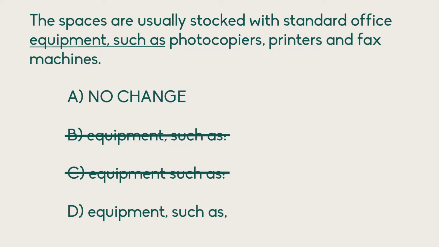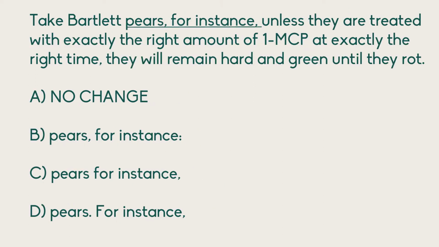Answer choice D doesn't work because the two commas would make "such as" a subclause. We would take that out of the sentence and we don't want that. We just want to flow straight into the list, such as photocopiers, printers and fax machines. And answer choice A does that for us. By contrast, the next question tends to trip people up quite a lot when they're trying to think about it in these terms. So I'm going to put this on screen. And again, if you want to pause it and have a go at it yourself first, please do so.